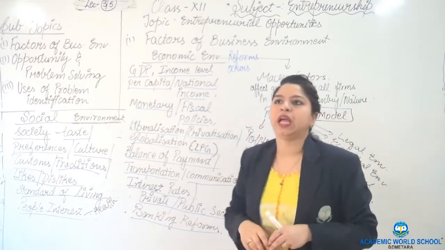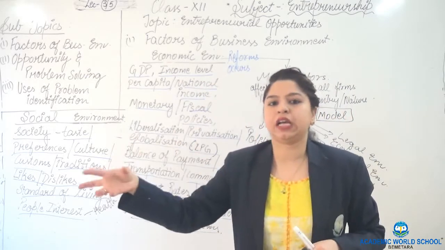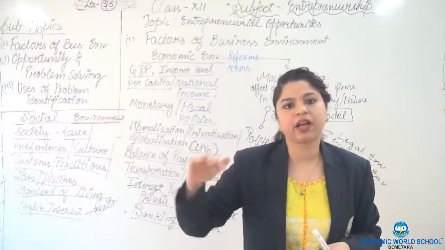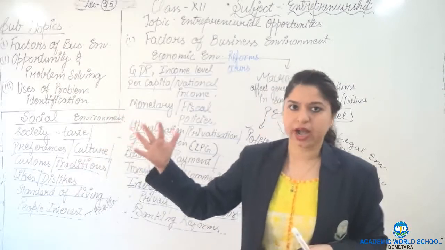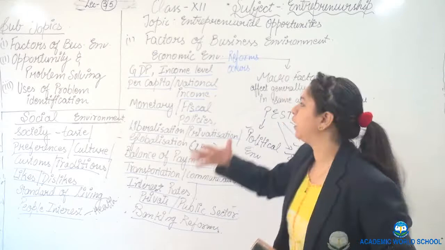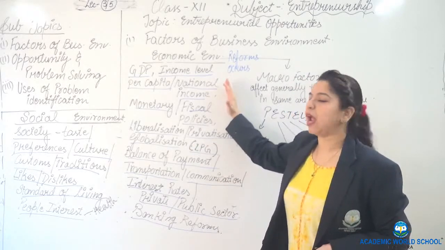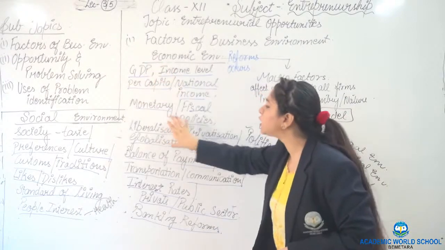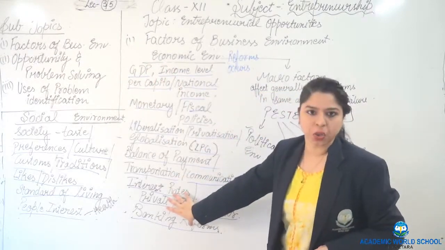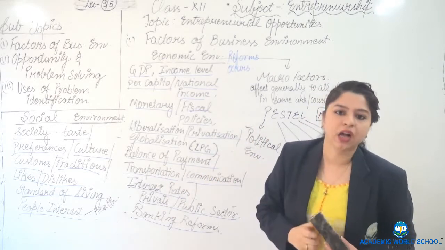Suppose in 2009 the bank rate of interest for loans decreased. Under which environment will it be covered? It will be covered under the economic environment. So likewise, questions will come and they will ask you about these particular factors, and you have to identify under which environment it is covered.